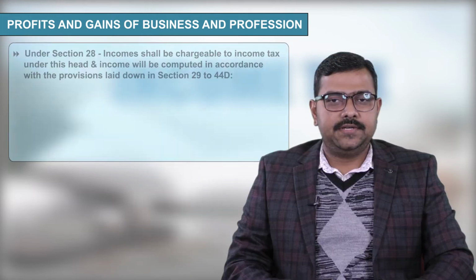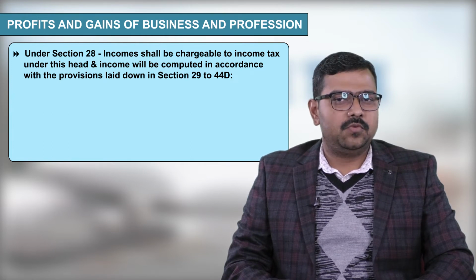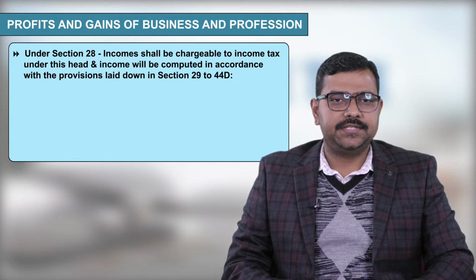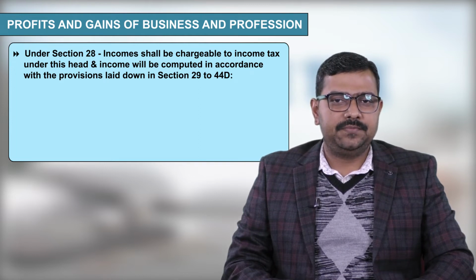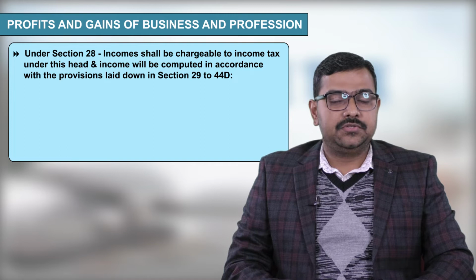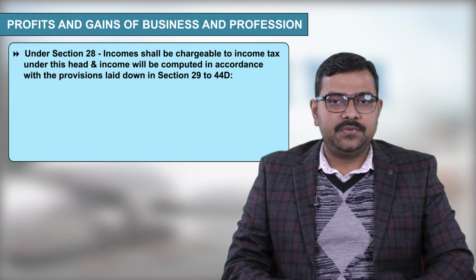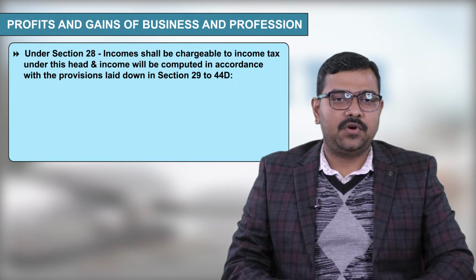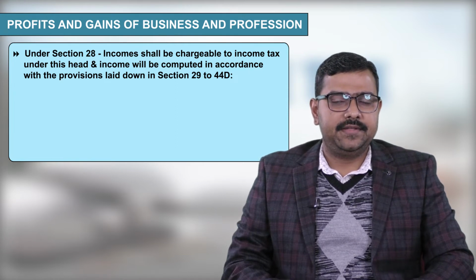Next we have the charging section. The charging section defines what incomes shall be taxable under this head. So section 28 is the charging section for PGBP income. As per section 28, the following income shall be chargeable to income tax under this head, and income will be computed in accordance with the provisions laid down in section 29 to section 44D. So please remember, income shall be calculated as per the provisions of section 29 to section 44D. Now we shall discuss the points defined under section 28.